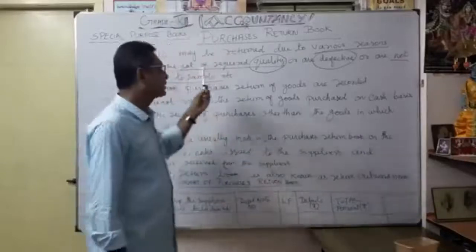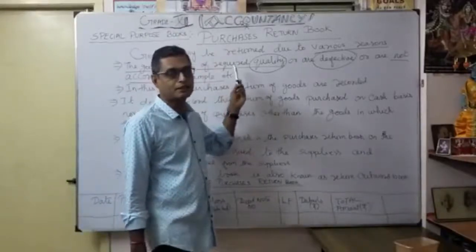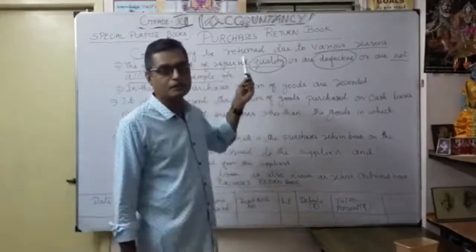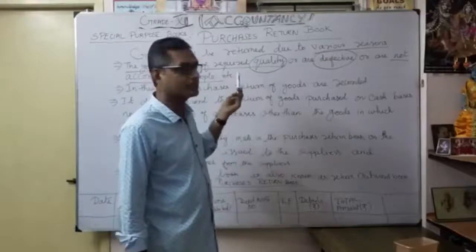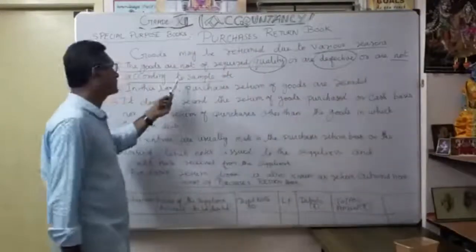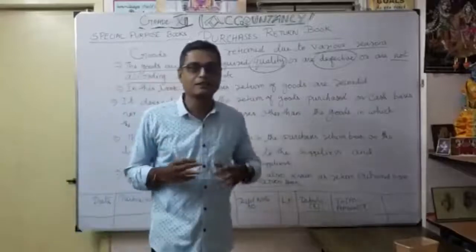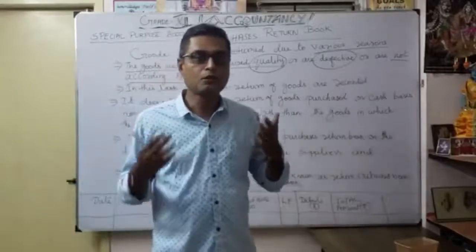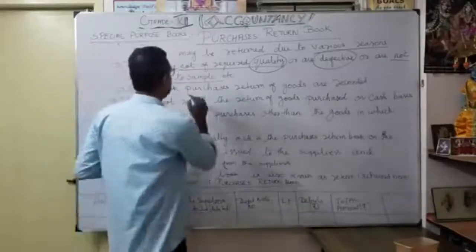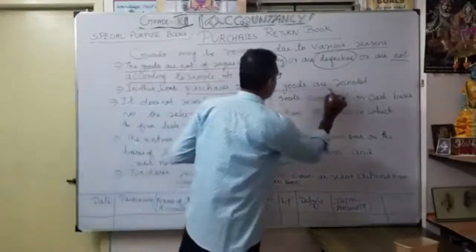One may be not of the required quality: the quality may be very poor or not as good as what you expected earlier. Then defective: goods may be defective or not according to the sample. In this situation, we are going to return the goods. So in this book, purchase returns of goods are recorded.